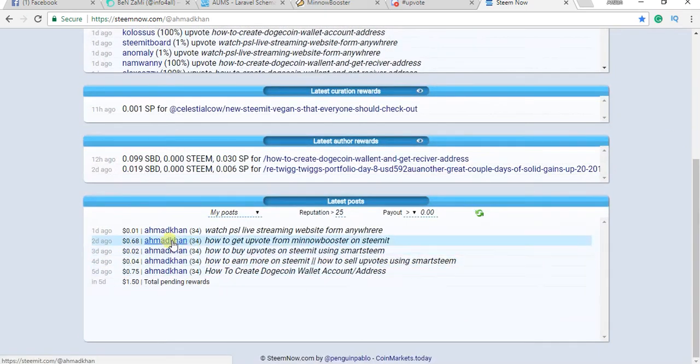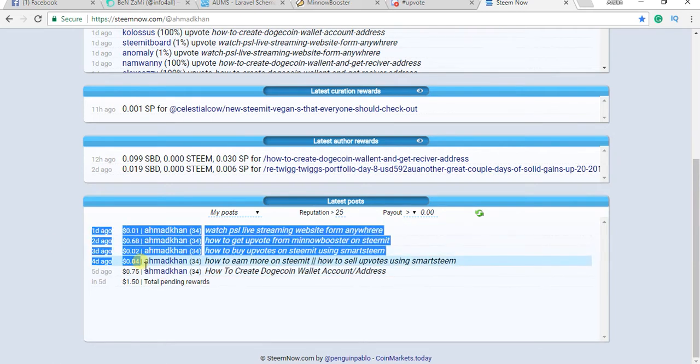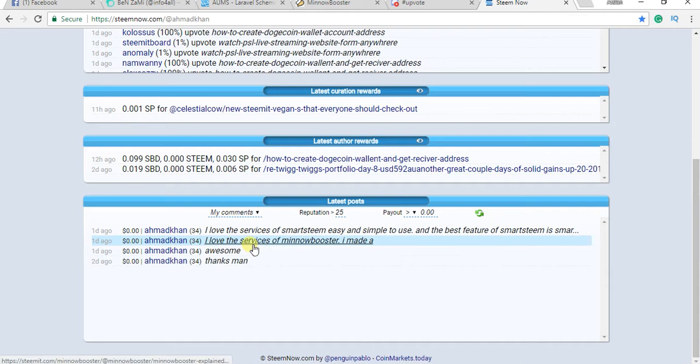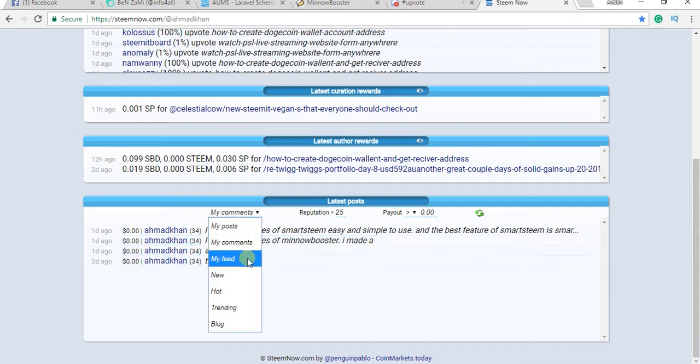And as well as you can see here, the rewards, pending rewards, and you can also check your pending rewards of comments here, and feeds, etc.